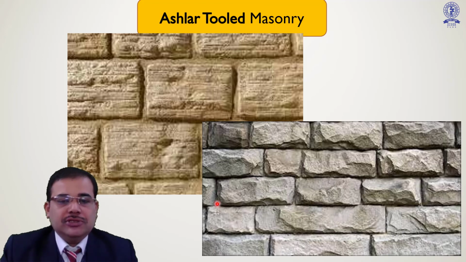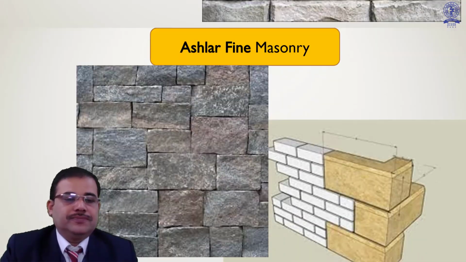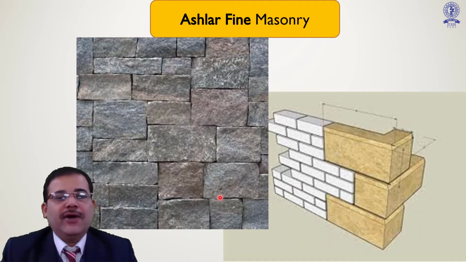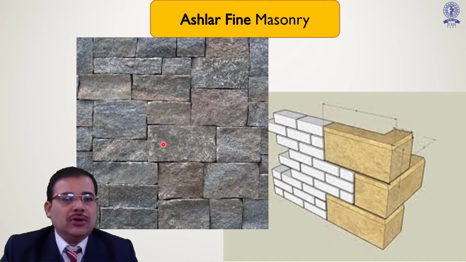Each edge is properly tempered so that it will look good. This is ashlar fine masonry. Every joint is dressed properly. Each stone is compacted well and dressed properly, so there is a very fineness in the joints.